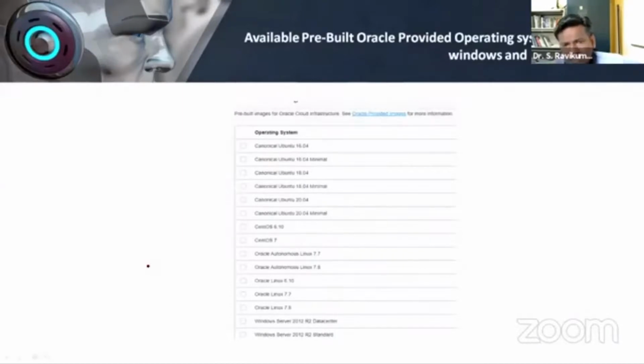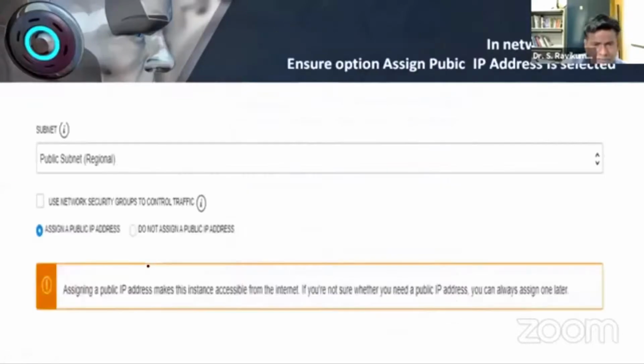So these are some other provisions that are there in Oracle. It is not that only Windows is there. You have Canonical Ubuntu, you have CentOS, you have Oracle Autonomous Linux, you have Oracle Linux in various versions, you have Windows. So many more options are there. I will just put a screenshot so that it is clear that it is not Windows or Linux alone. There are n number of options. Whichever we want, we can choose and create our instance.